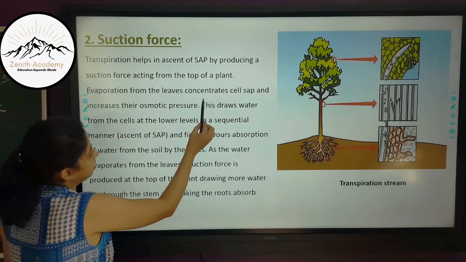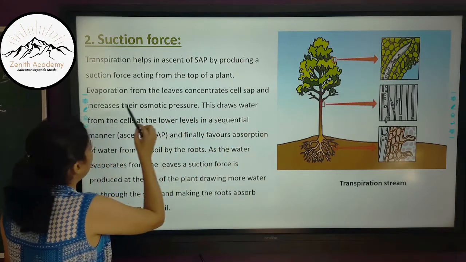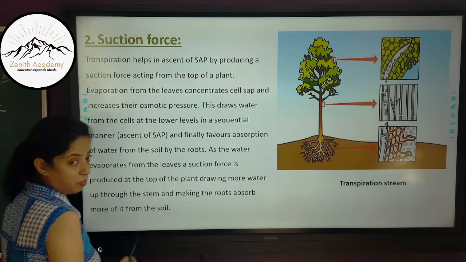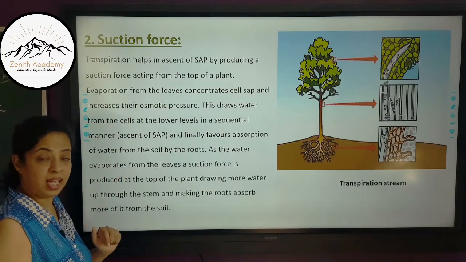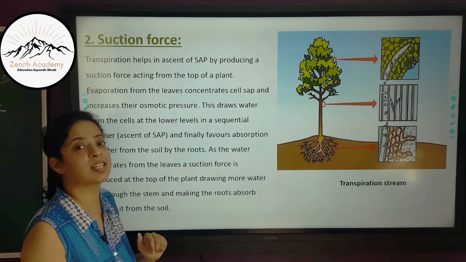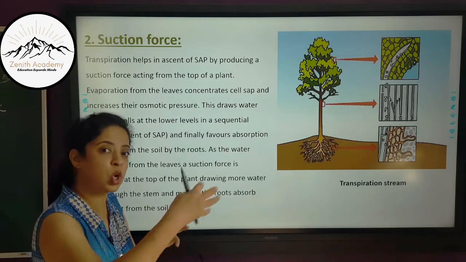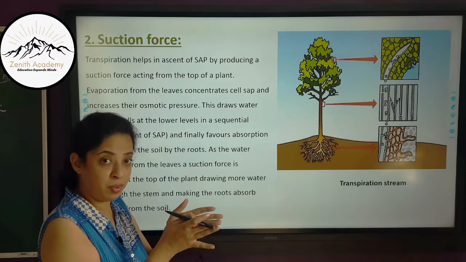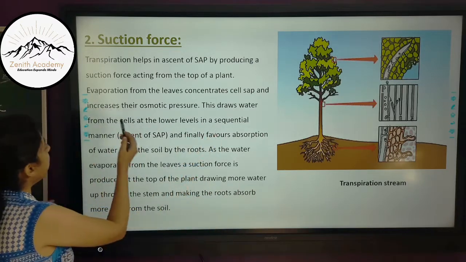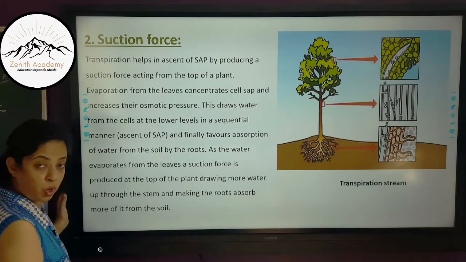Evaporation from the leaves concentrates cell sap and increases their osmotic pressure. Now what does this mean? When evaporation is happening from the leaves, the cell sap becomes concentrated, that is, water is lost. So it becomes less diluted and more concentrated, which increases the osmotic pressure.